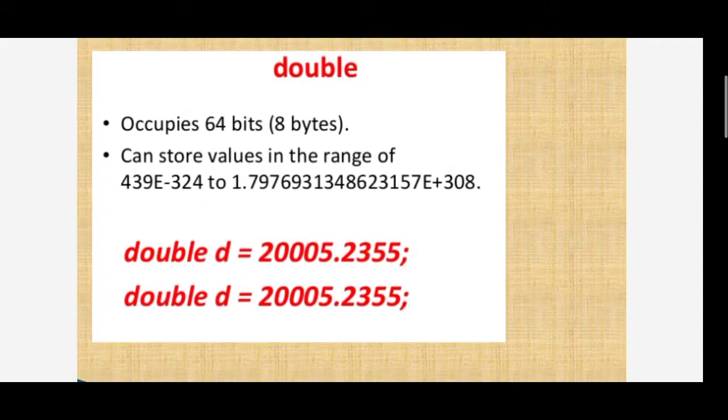Double occupies 64 bits, 8 bytes, and can store values in the range of 4.9e-324 to 1.79e+308. Double d is equal to 2005.2355.